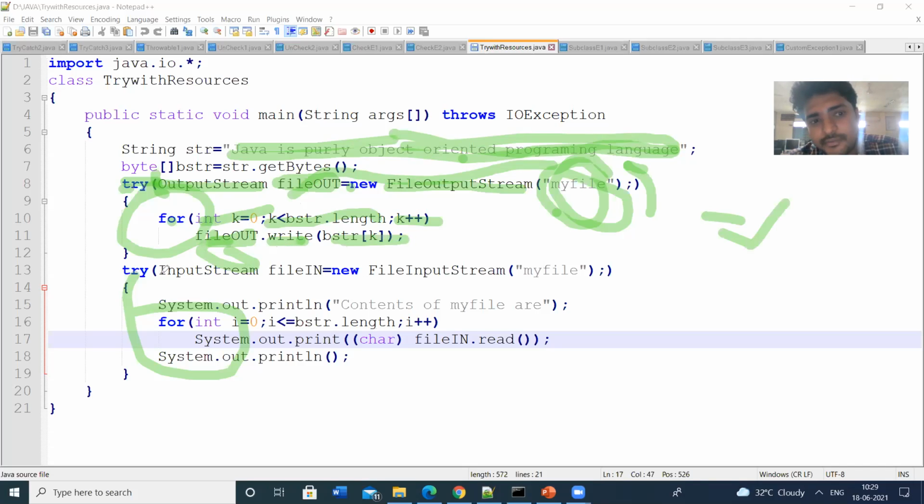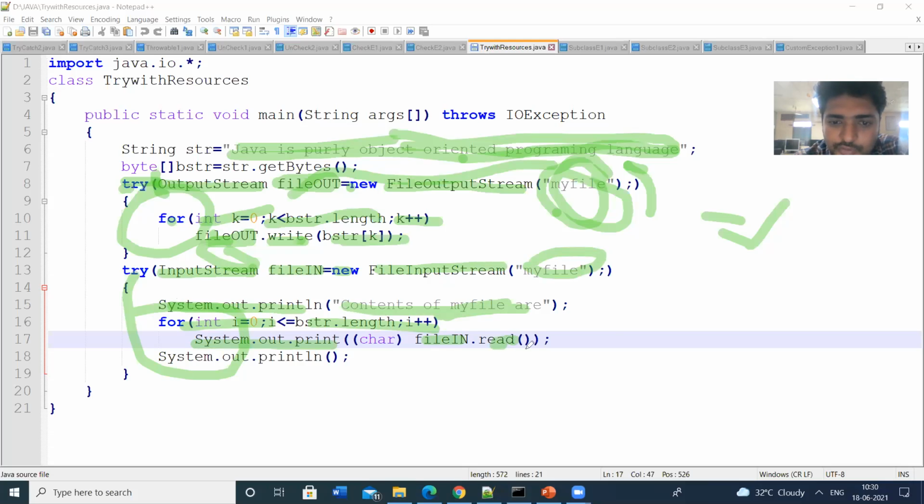Next I am using another try block, input stream. I am using the object as fileIn, new FileInputStream. The file name is myfile. So here I am displaying the contents of myfile. So same, for i is equal to 0, i less than string length, then I am printing the content. System.out.println, fileIn.read.